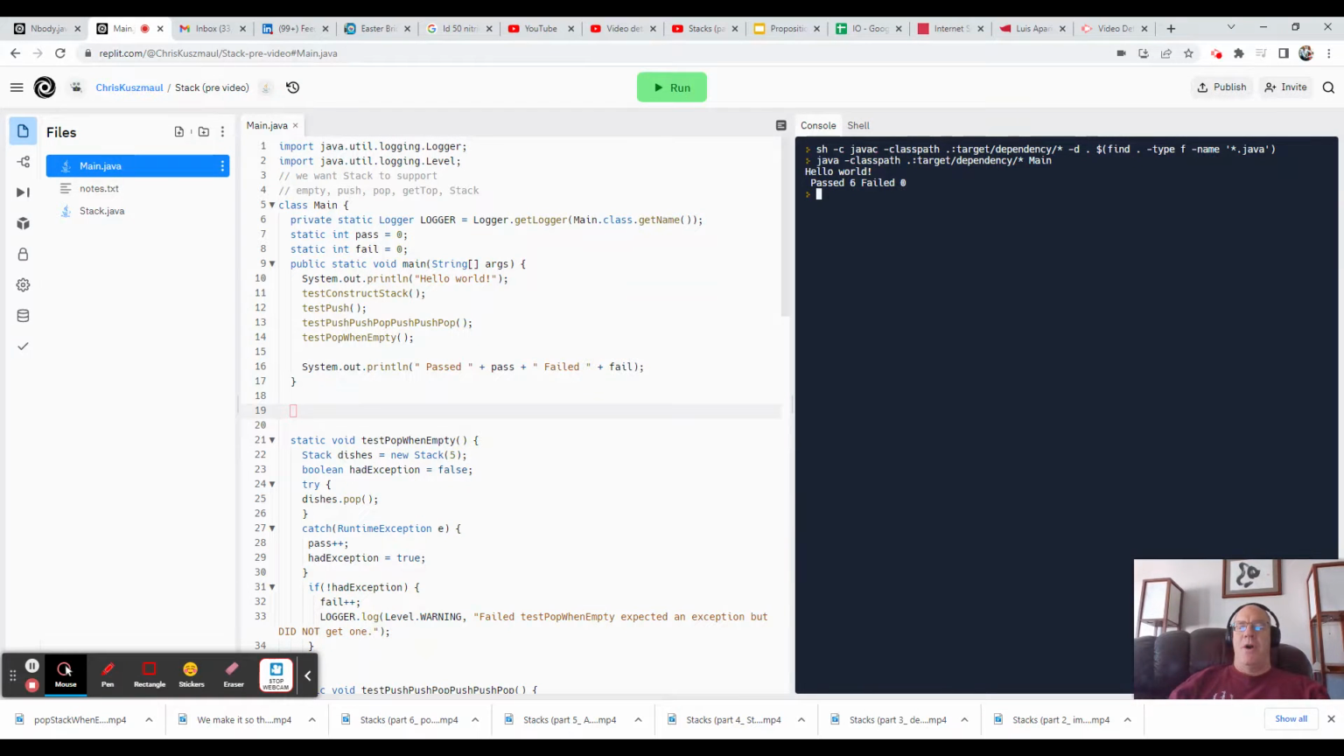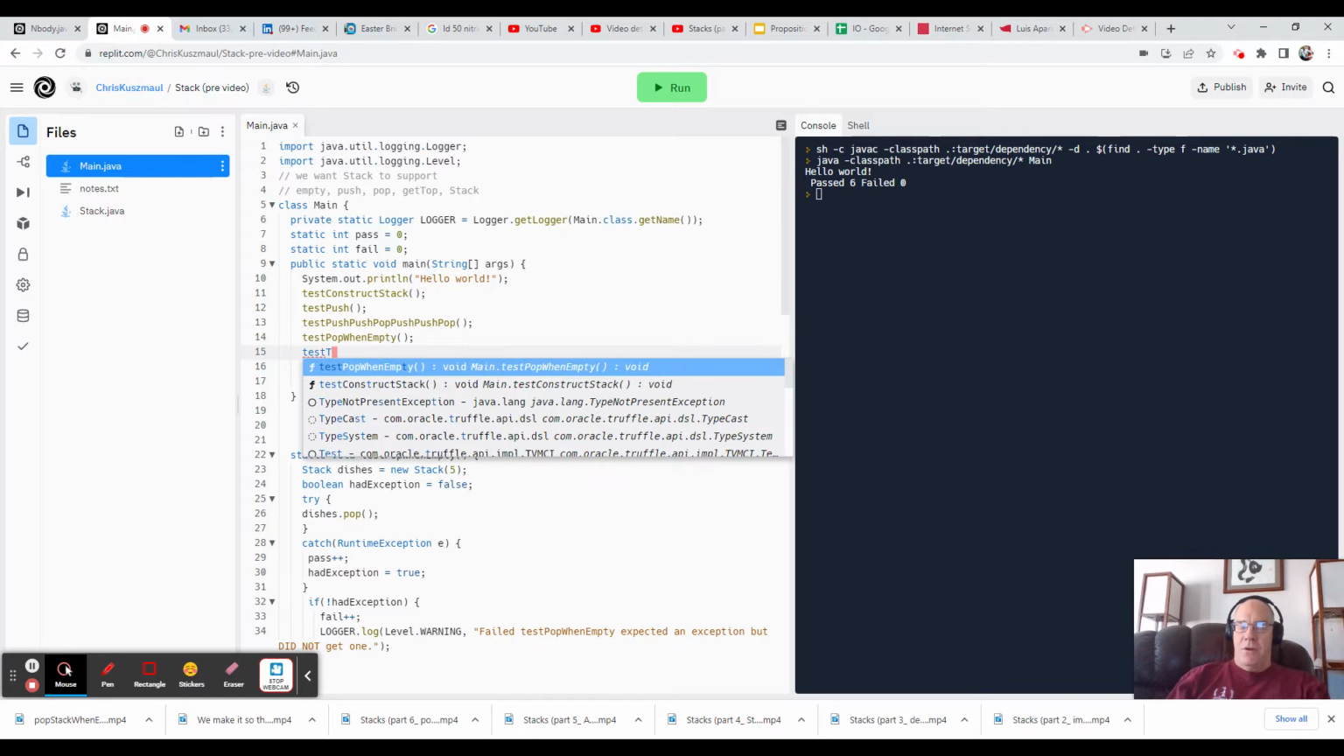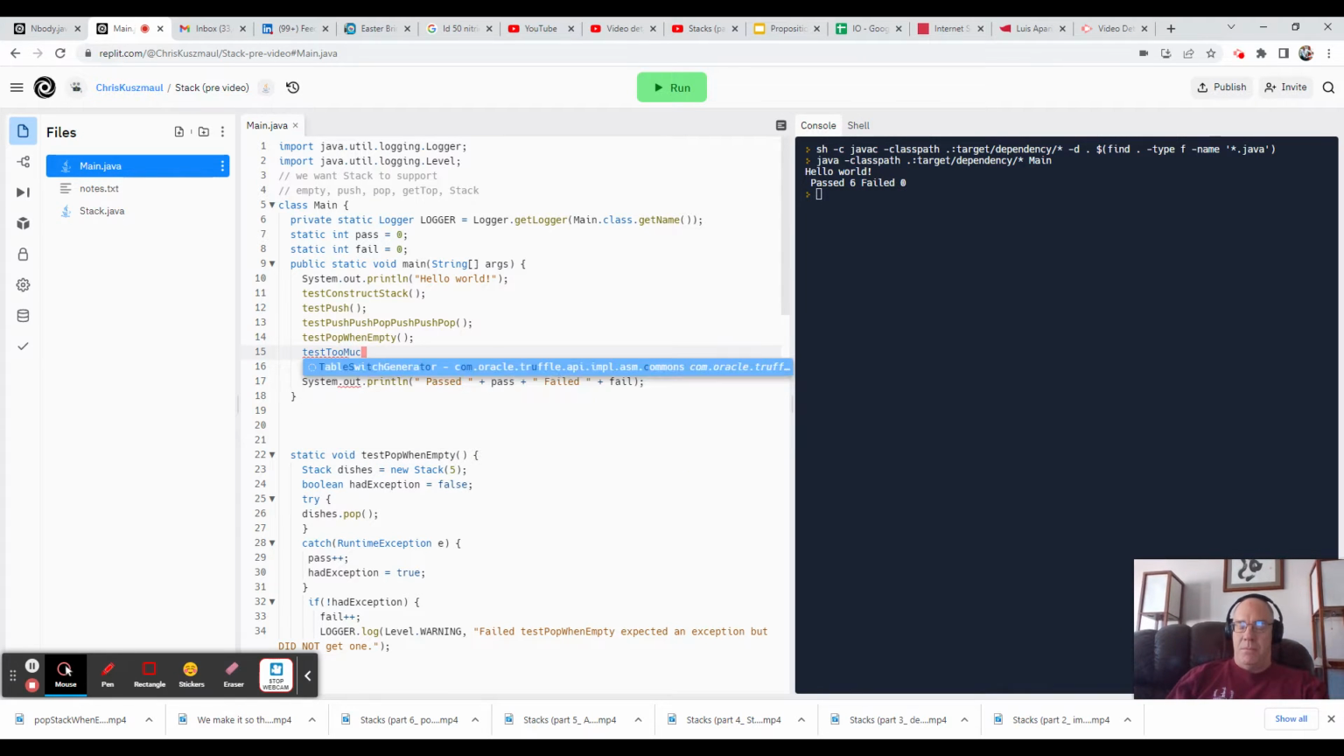Hi, Chris Kuzmal here. We've got most of our stack class testing done, but one test we have not done is to find out what happens when we do too much pushing. What if we push too many things onto the stack, more than will fit into the stack as allocated? Our typical stack, we allocate 5 elements to our stack, and we haven't pushed more than 5 elements onto the stack. So let's write a test called test too much pushing.